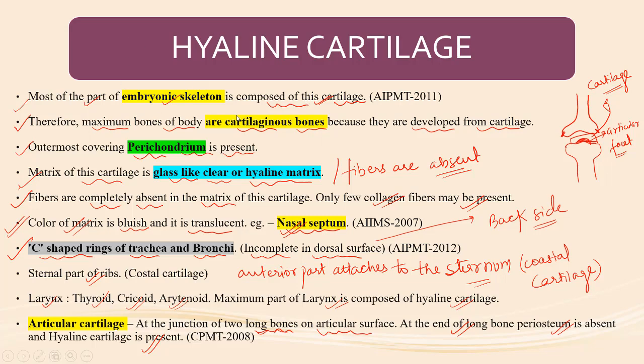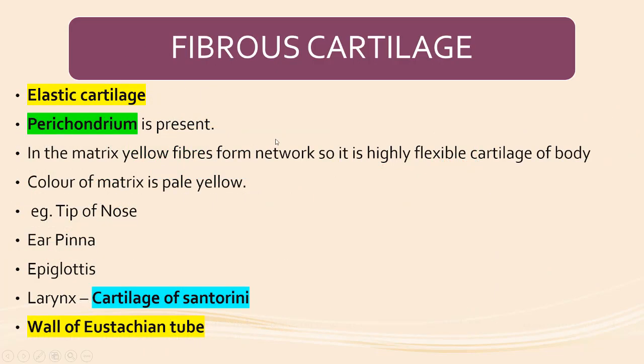Now we are going to discuss fibrous cartilage. Basically, elastic cartilage and hyaline cartilage are two categories of cartilages. The fibrous cartilage is basically of two types: the first category is the white fibrous cartilage, and the second category is the elastic cartilage.